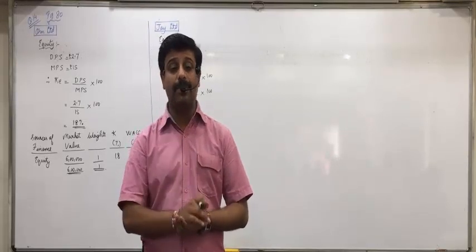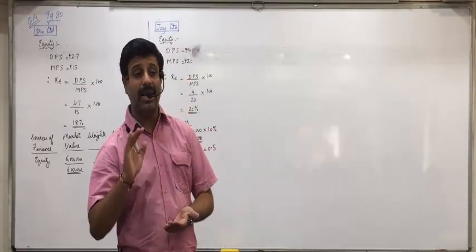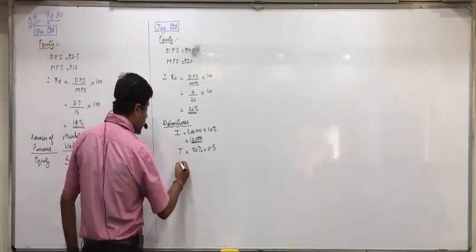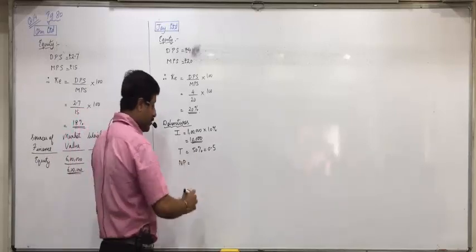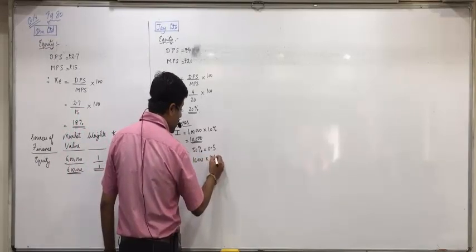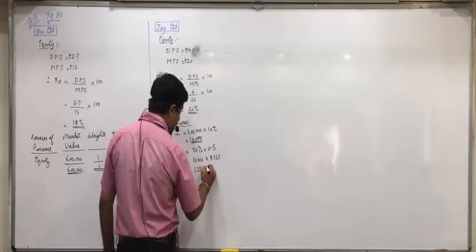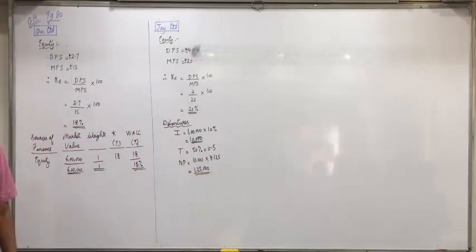What is the market price of debentures? 125 into 10,000 debentures, 1,25,000. That itself will be taken as net proceeds as well as market price. Is everyone clear with this?